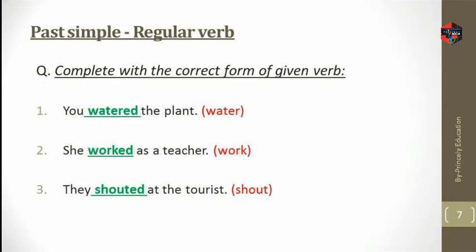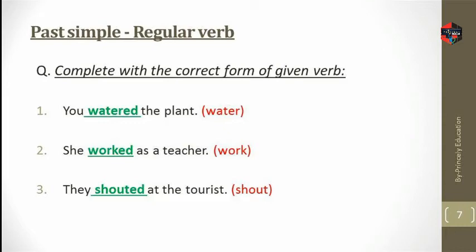Now let's understand with an example what type of question can come in the exam. Complete with the correct form of the given verb. So, you water the plant. So water will be watered. Since we know that water, past form will be watered.